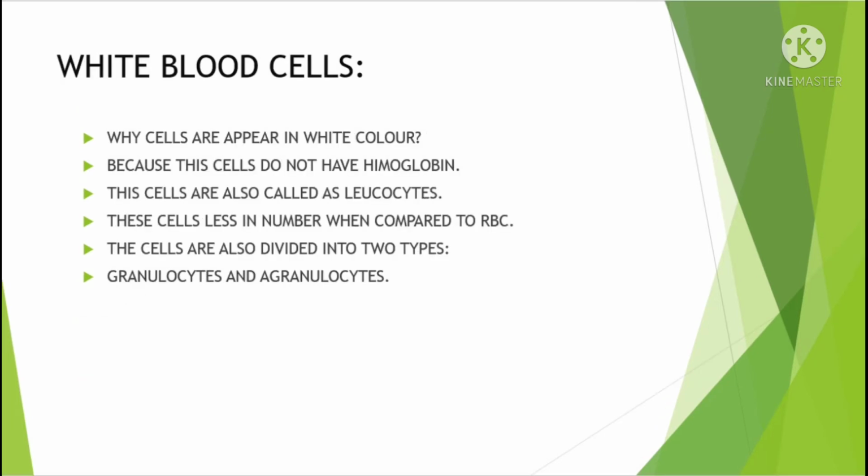White blood cells. Why do these cells appear white in color? Because the cells do not have hemoglobin. These cells are also called leukocytes. They are less in number when compared to red blood cells. The cells are also divided into two types: granulocytes and agranulocytes.